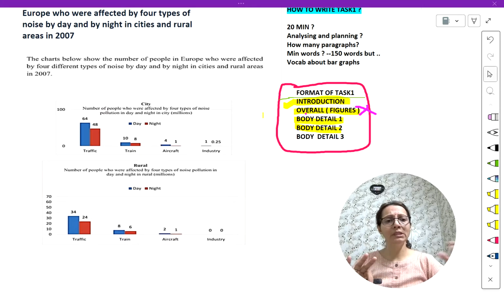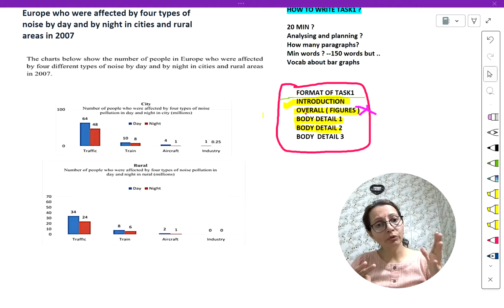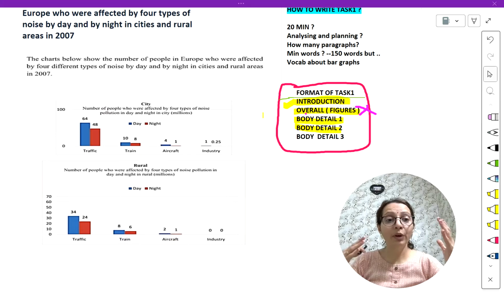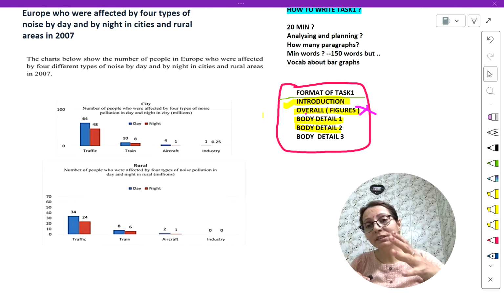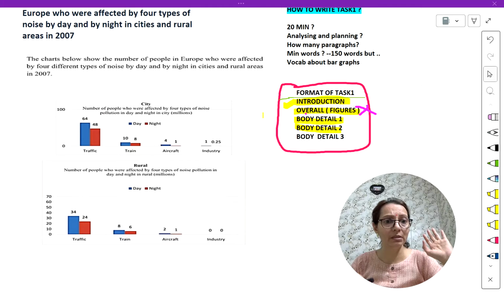Overall, you just try to understand. Many students are confused about what the overall paragraph is. Overall means, indirectly, just what you can see from the drone camera view of the graph. I can see the highest noise pollution from traffic and the lowest from industry.